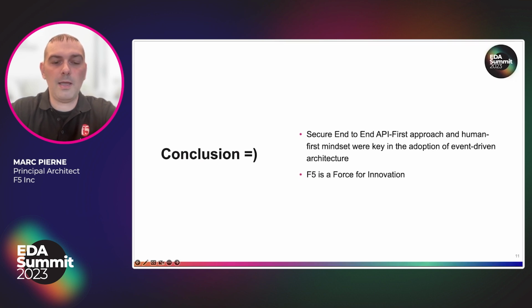So like everything at F5, we started with that secure API-first approach and a human-first mindset. We keep an eye on creating comprehensive reusable solution architectures and scalable engineering practices. We federate that as an engineering community that makes it fun to work together at F5 because F5 is always a force for innovation.